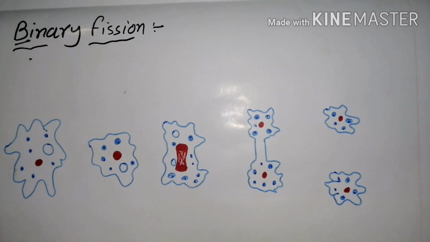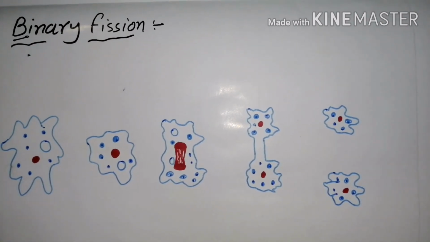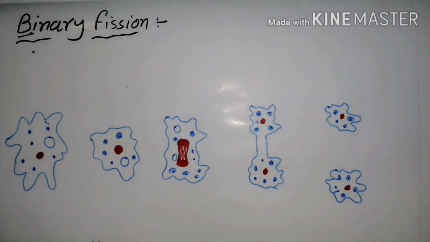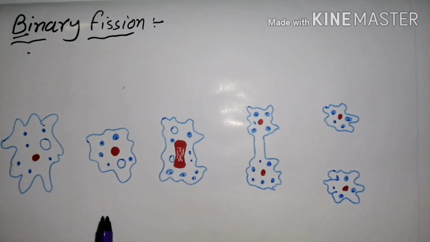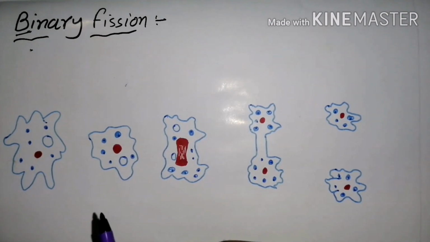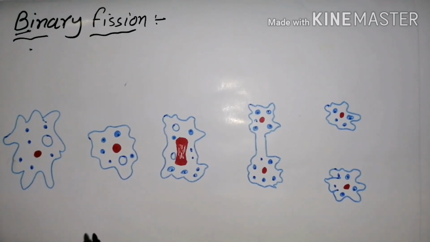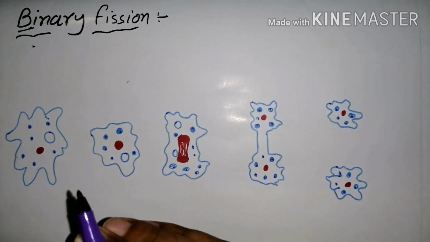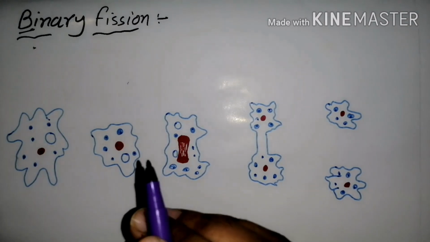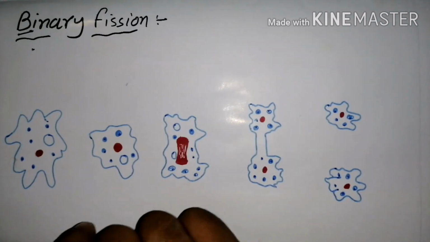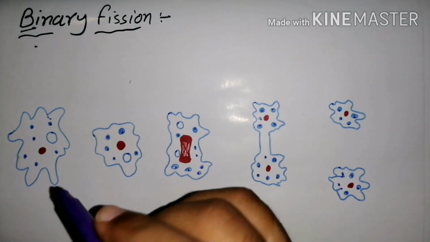Hello students, today we are going to start our second botany class. In the previous class we studied reproduction in organisms, the introduction, and the definition of reproduction. It is a biological process in which living organisms produce a copy of their own kind. It is a continuous process by which a species passes from generation to generation, and it is divided into two types: asexual reproduction and sexual reproduction.